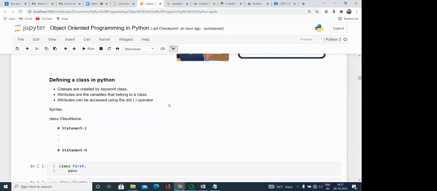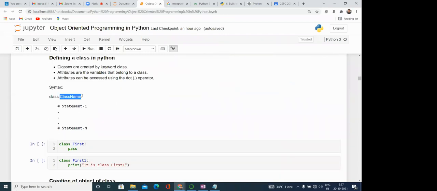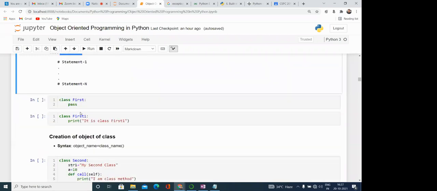How can we define a class in Python? In Python, one keyword is used, which is called class. After that, we write the name of the class, since every class has a name. So class, then the class name, and then a colon. Following it, we can have multiple statements. For example, here you can see class First. First is the name. Any valid identifier can be the name of the class.